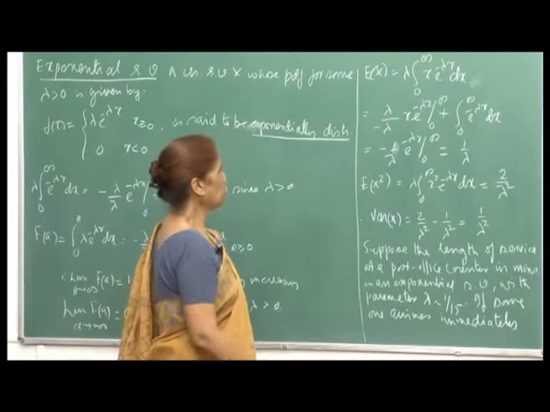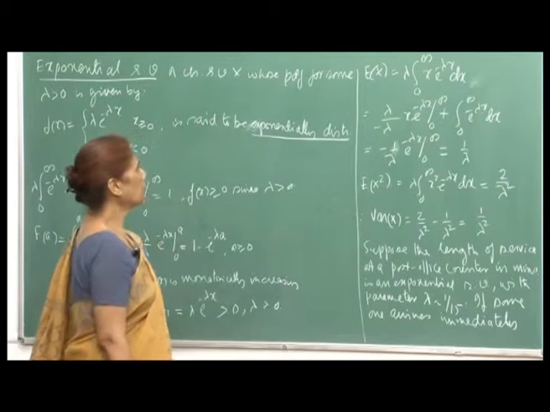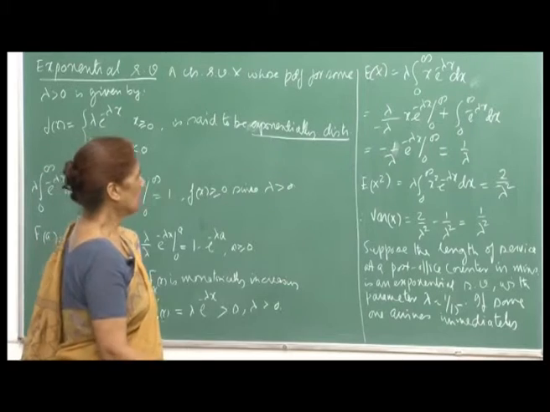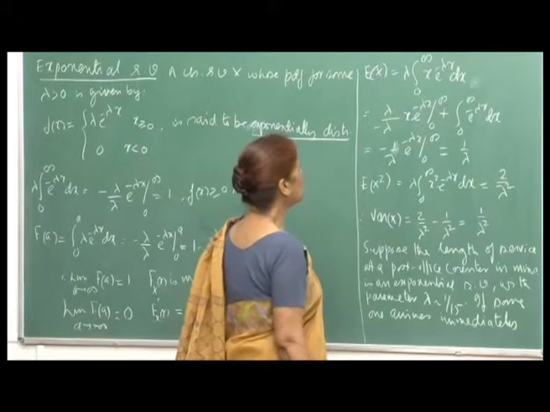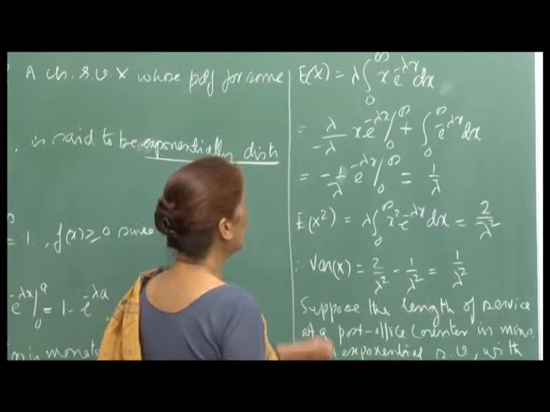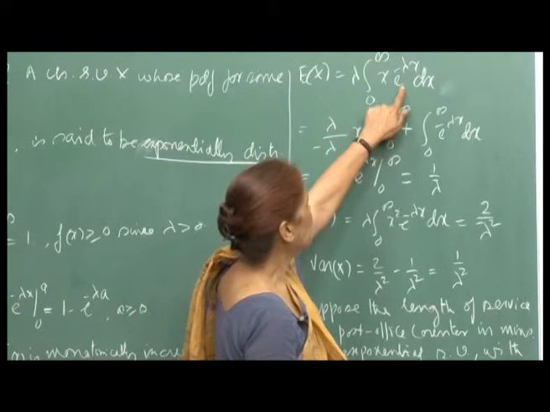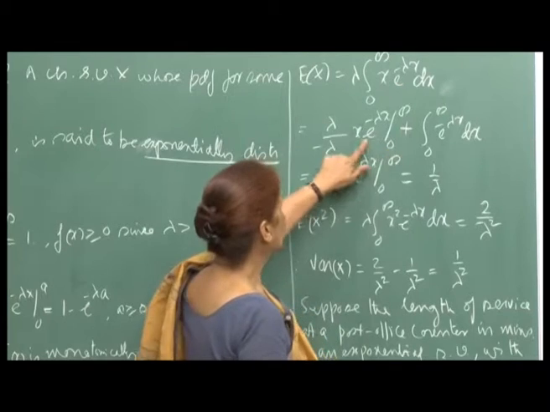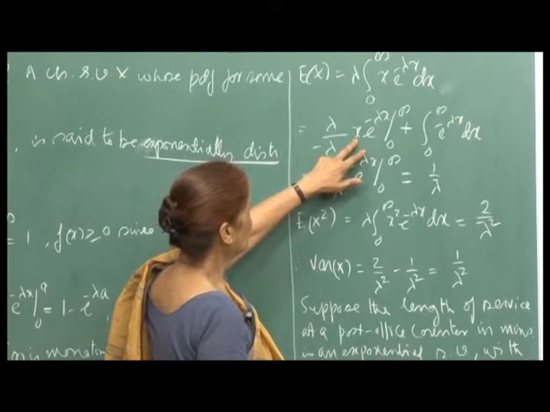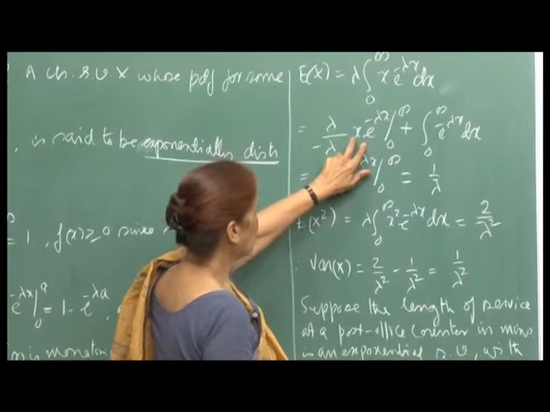Then we find out the expectation of the random variable, and that will be lambda times the integral from 0 to infinity of x e raised to minus lambda x dx. By integration by parts, I treat x as the first function. At 0 this term is 0, so the product is 0.